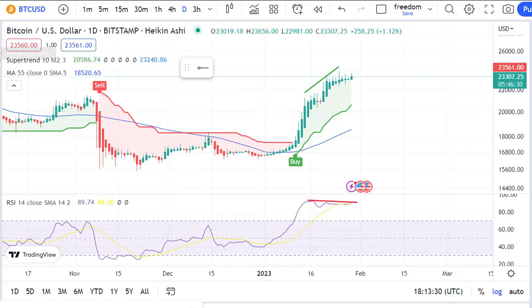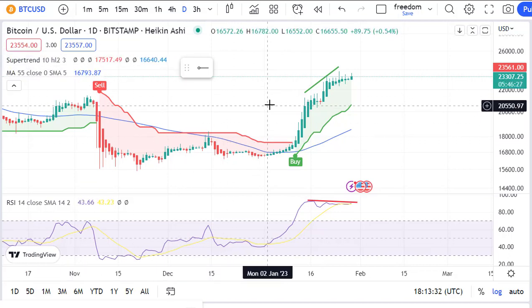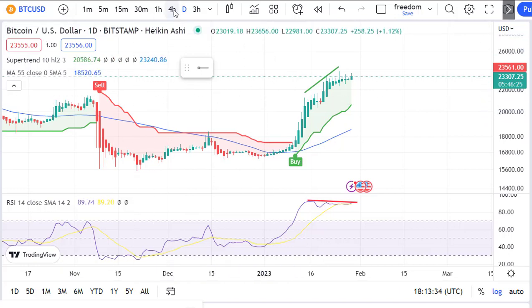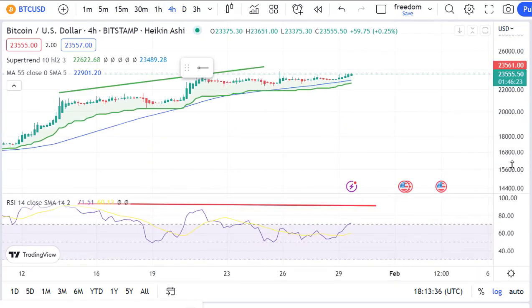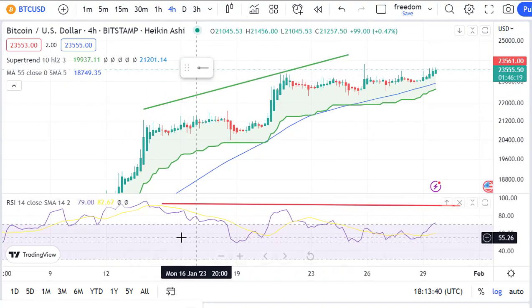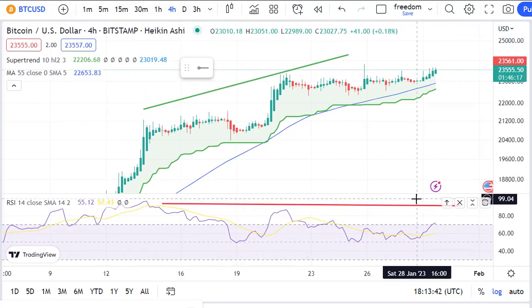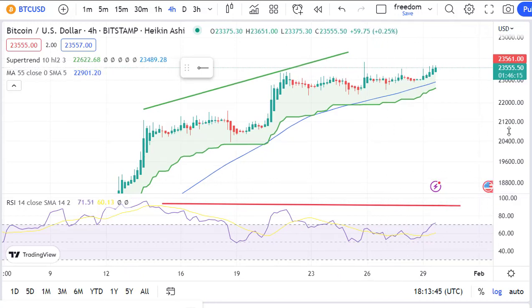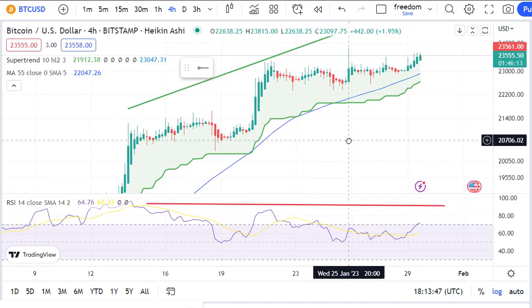But in the short term, looking at the 4-hour time frame, we can see that the price of Bitcoin has increased in recent hours, while the RSI chart is going down a little, and we can see a divergence in the ceiling. As a result, we can open a selling position for a short period of time by observing suitable conditions.